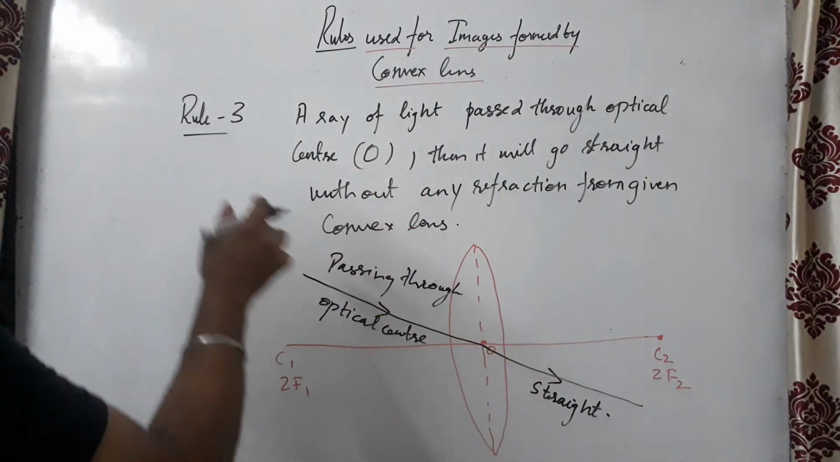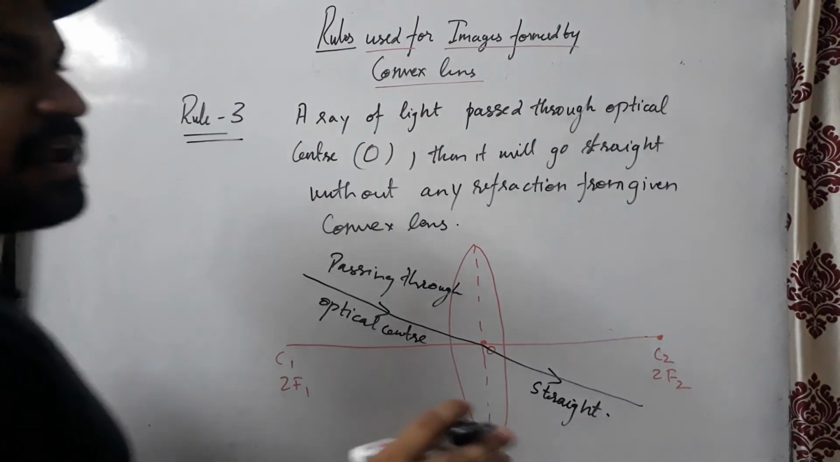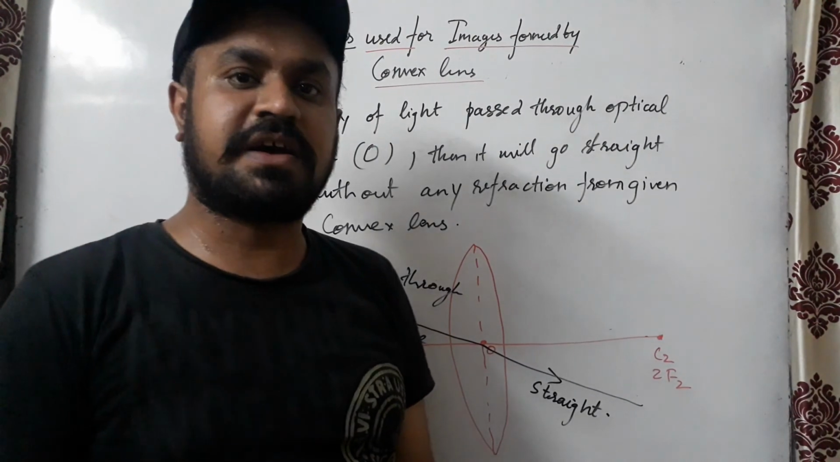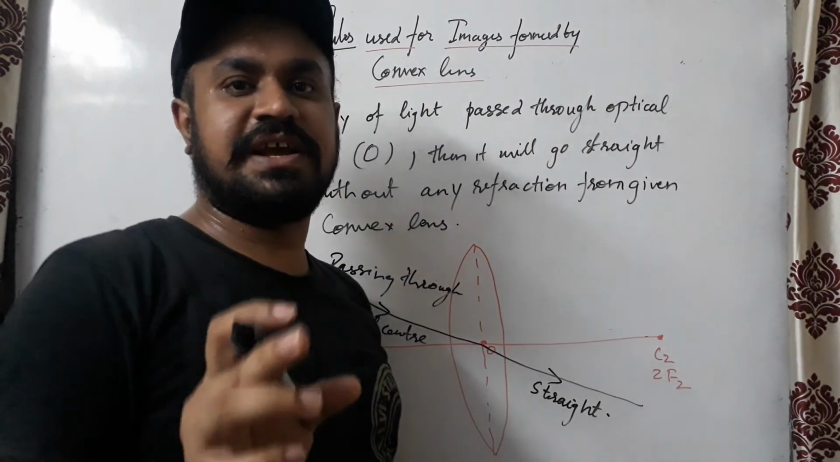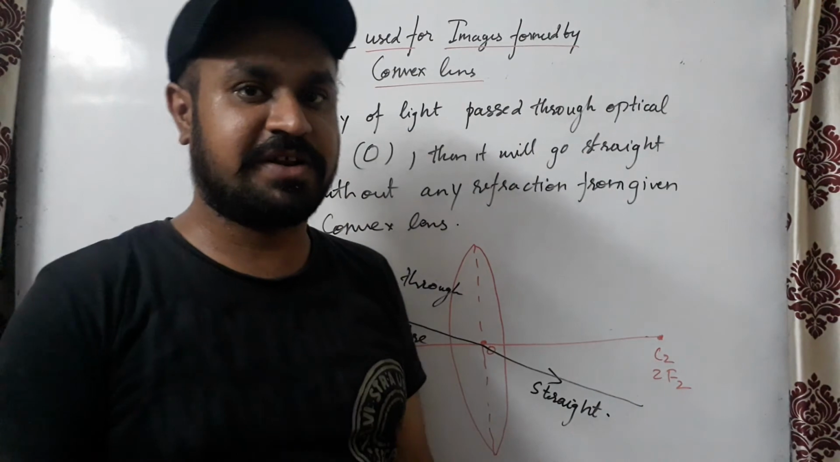These are the 3 rules. Based on these 3 rules, we have the 6 diagrams of the convex lens that I will be sharing in the next video, straight after this video.